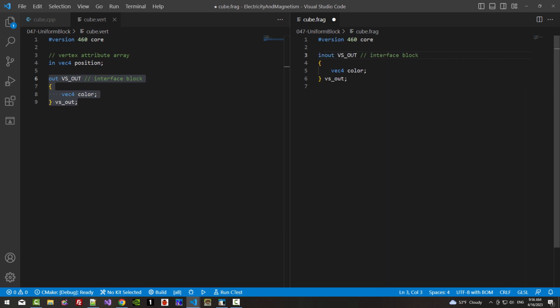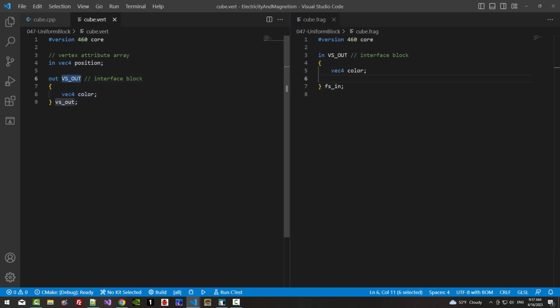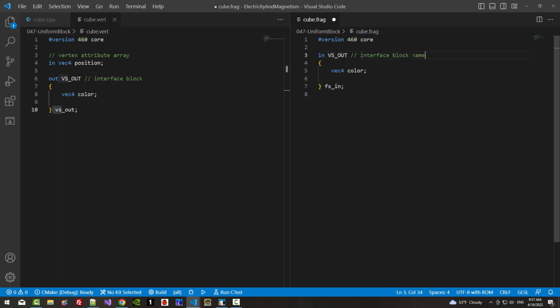This is input. I will rename it fs in. vs out is the interface block name. Lowercase vs out is the instance. vs stands for vertex shader. In the fragment shader, vs out is the interface block name. fs stands for fragment shader. Here, out color. Void main color. This is output color. fs in has member color.